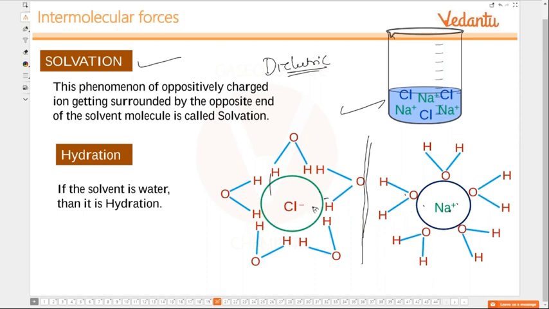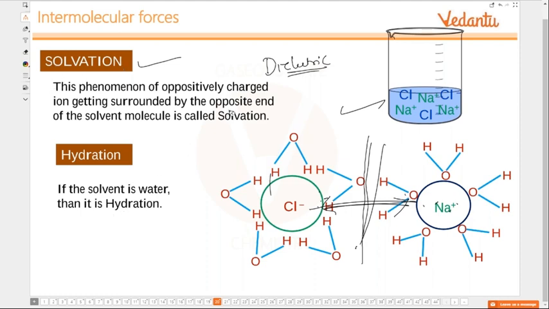They're separated completely. That is the reason they dissolve. NaCl doesn't dissolve in non-polar solvents like kerosene, benzene. It is not soluble because those solvents do not have the capability to separate the oppositely charged ions. They keep attracting each other. Till the time they keep attracting each other, they will not lose their identity. They will be in the solid state. Okay? That is the reason.